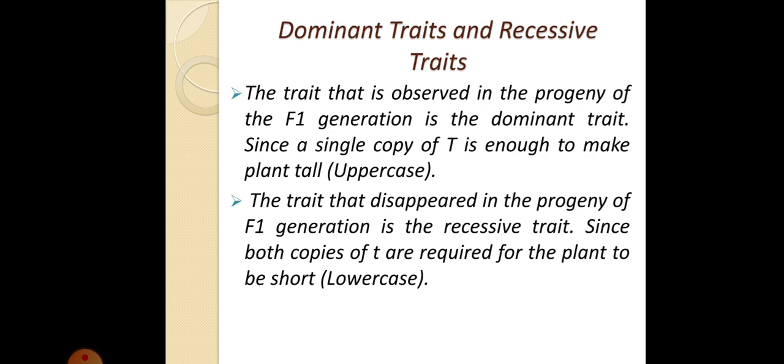The trait that disappeared in the progeny of the F1 generation is the recessive trait. In the F1 generation, the trait that was not shown was short. Both copies of t are required for the plant to be short, so the short plant was expressed only when both small t and small t were present. For such genes, two copies are required. That is considered a recessive trait. It is usually written in lowercase, or small letters.